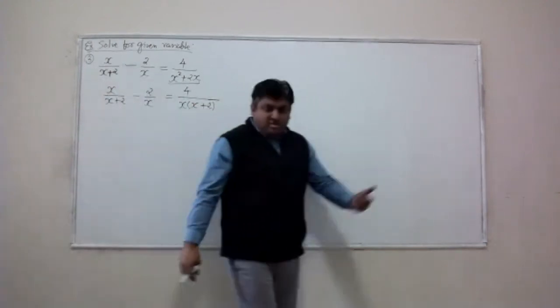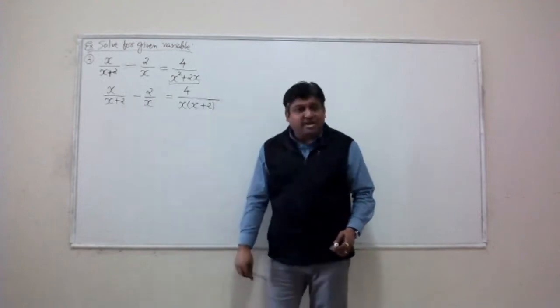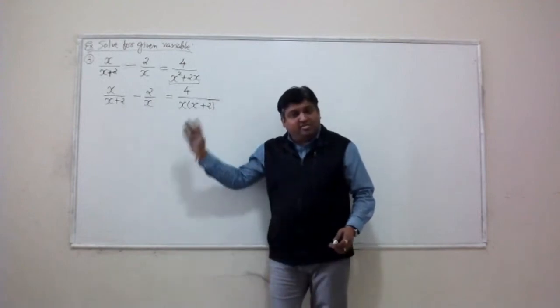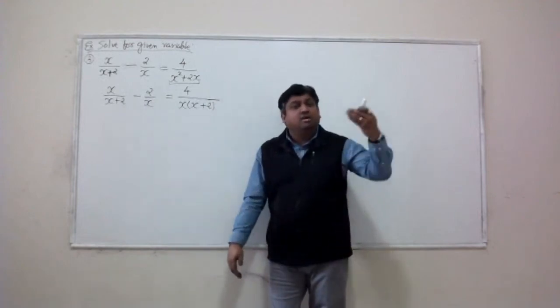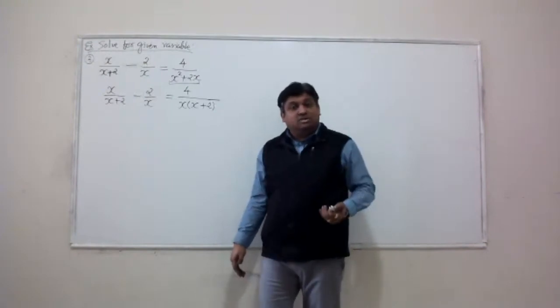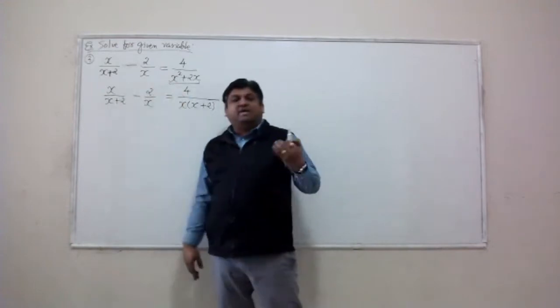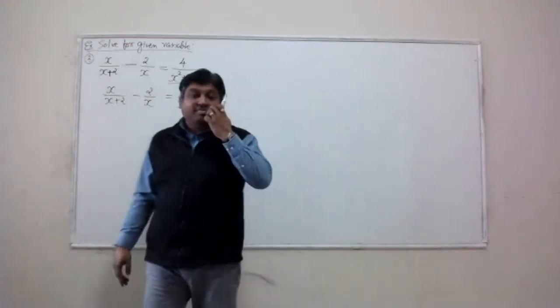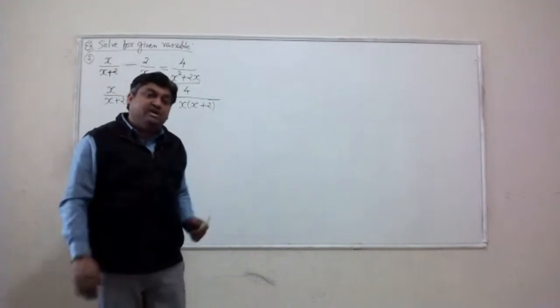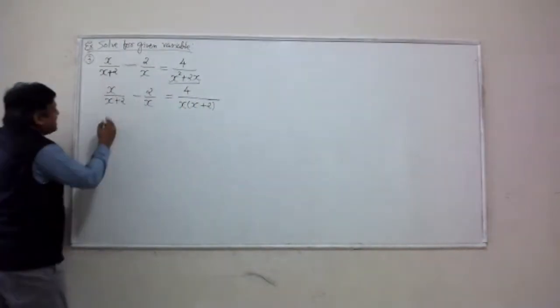Now, common denominator can be identified easily. The common denominator of all these three terms is the product of x and x plus 2. If you multiply all these three terms by x times x plus 2, that will help you get rid of the denominator completely. Let's do that.